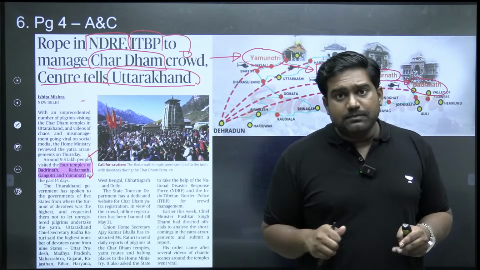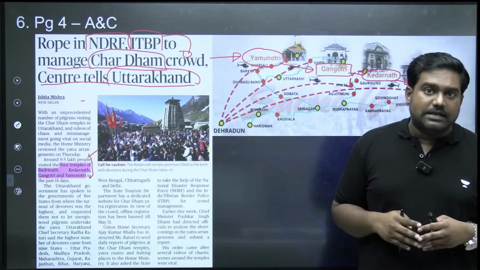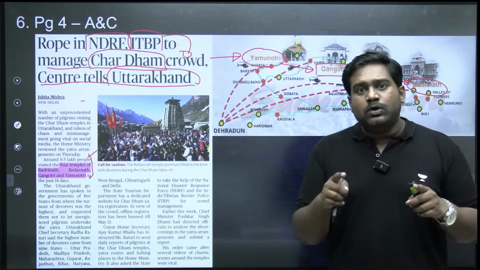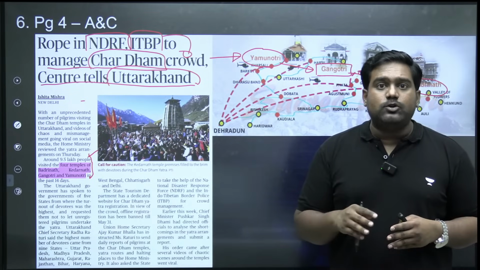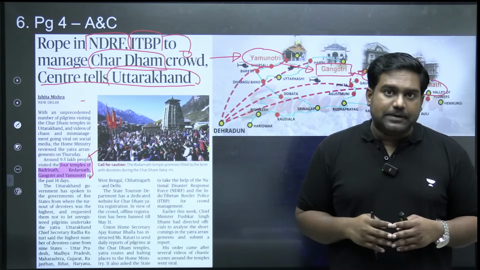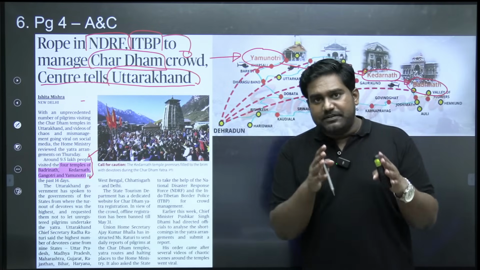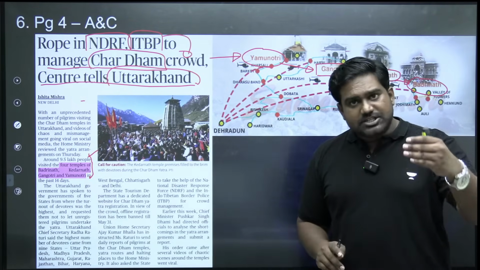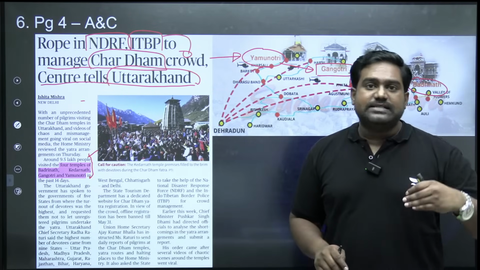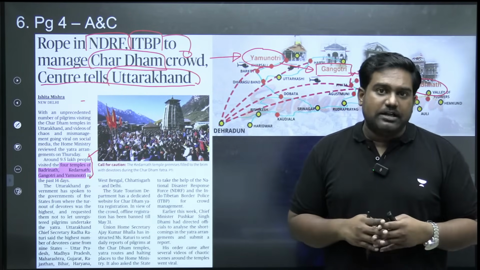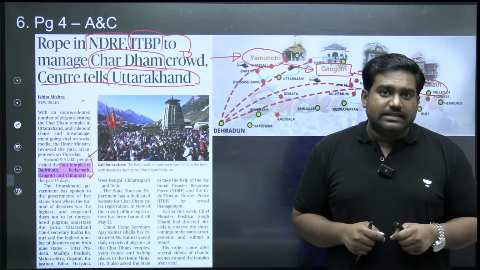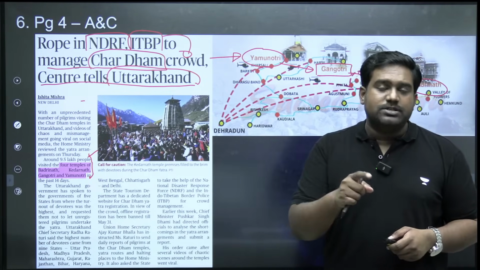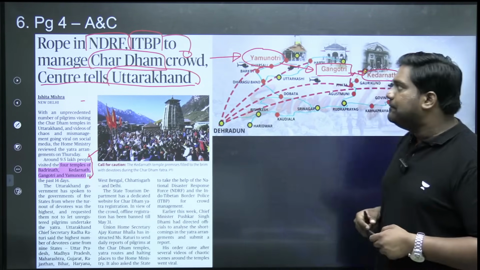Apart from Chota Char Dham, there is a bigger Char Dham Yatra that covers pilgrimage sites across the country. Can you find out which are the 4 pilgrimage sites that are part of the nationwide Char Dham Yatra? See, Chota Char Dham is specific to Uttarakhand. It's specific to these 4 pilgrimage sites. There is a Char Dham Yatra covering many other states. There are 4 other important pilgrimage sites. Please find out which are these pilgrimage sites and mention those 4 pilgrimage sites in the comments which are part of the Char Dham Yatra.